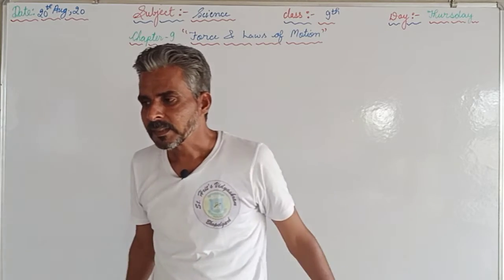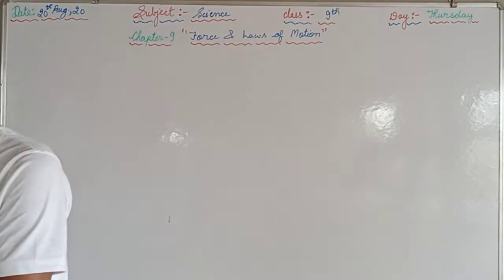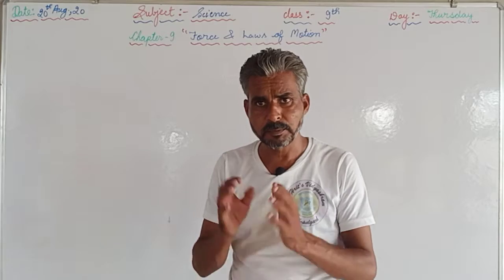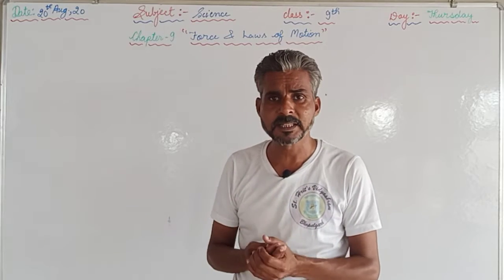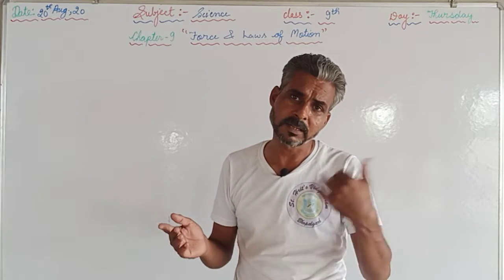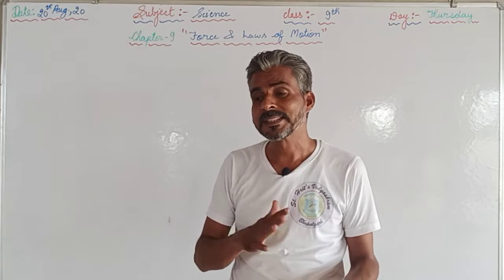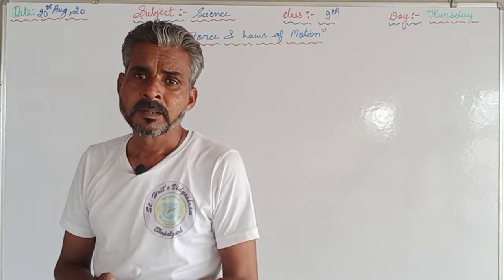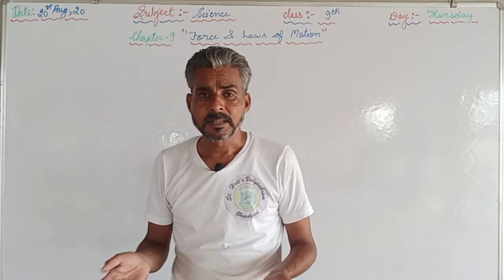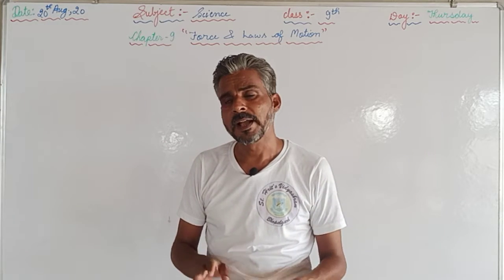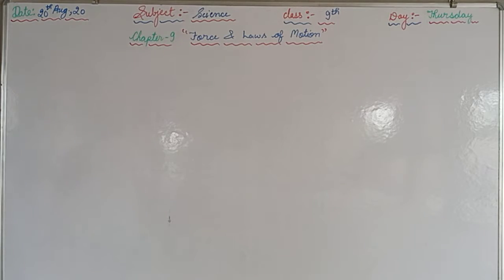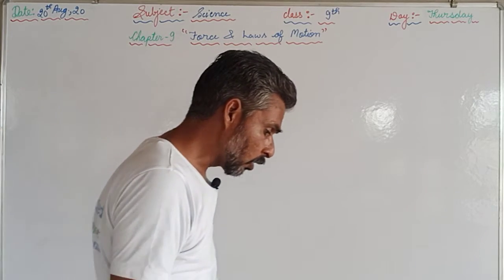This we have discussed yesterday. At the same time we have also discussed impulse. Impulse is also one important term. It is denoted by J. The SI unit is the same as that of momentum because impulse is the change in momentum: final momentum minus initial momentum. Final momentum is mv and the initial momentum is mu, so mv minus mu is impulse. Afterwards we are supposed to discuss the third law of motion.